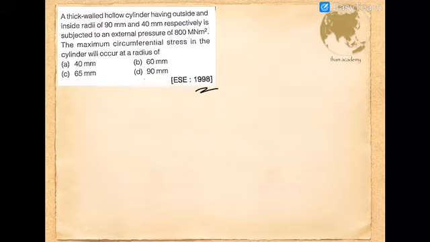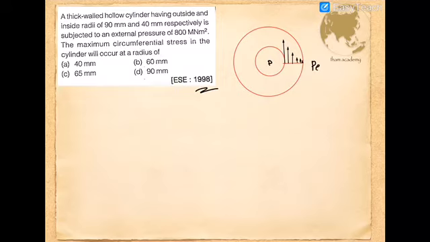In the theory we discussed the condition for pressure distribution according to Lame's theory. Irrespective of the position of load, whether it is internal pressure or external pressure, the circumferential stress distribution will be like this. So our answer will be option A, that is 40 mm, where the maximum circumferential stress will occur, that is the internal diameter or internal radial location.